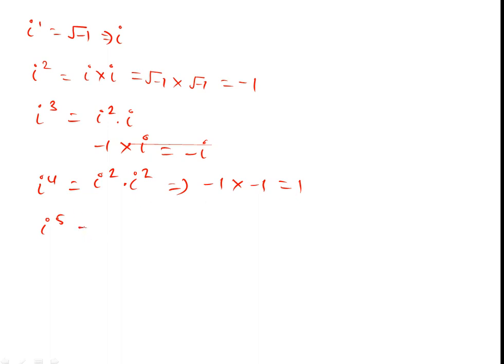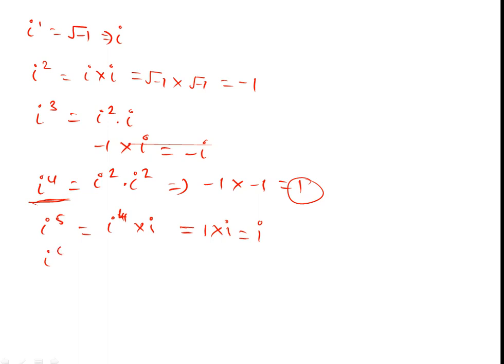Iota to the power 5, we can write as iota to the power 4 into iota. Iota to the power 4 is 1. Then 1 into iota, the final answer is iota.